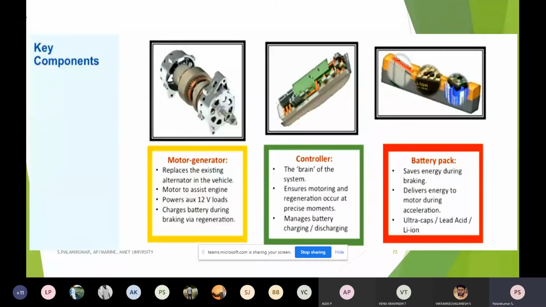So the three important key components, the first is the motor generator.